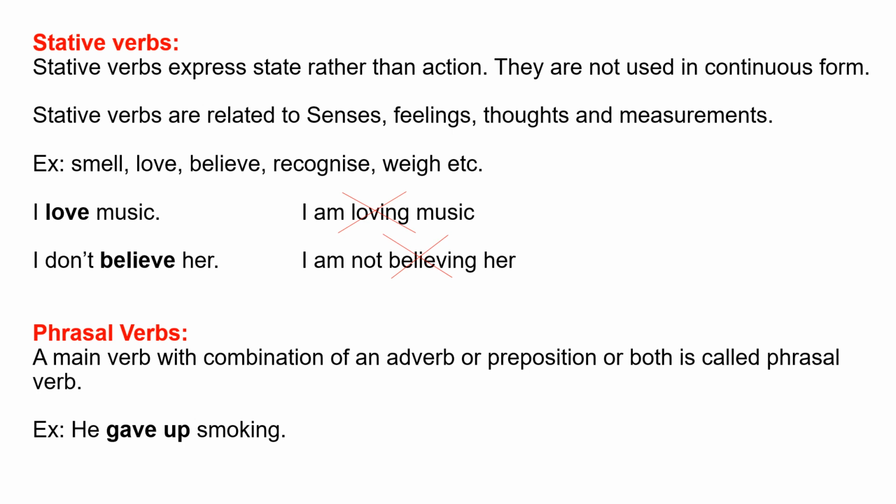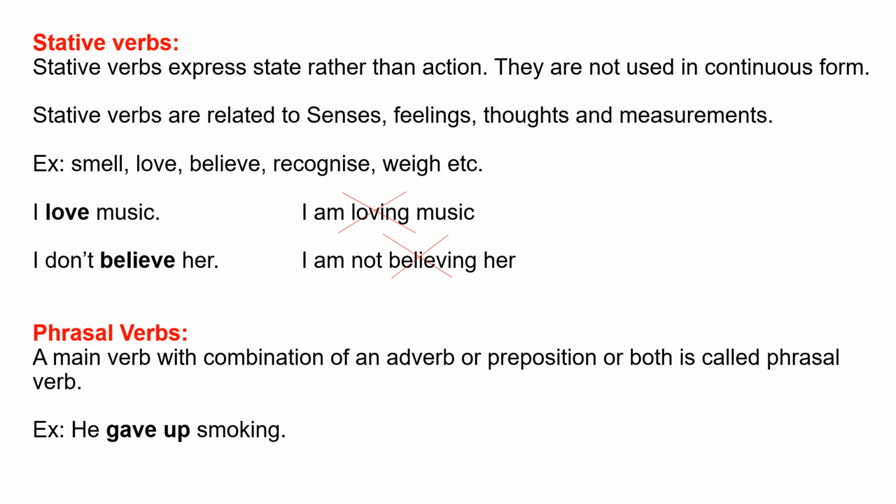Next, stative verbs. Stative verbs express state rather than action. Stative verbs are not used in continuous form. Stative verbs are related to senses, feelings, thoughts and measurements. Examples: smell, taste, love, believe, recognize, weigh, etc. I love music.